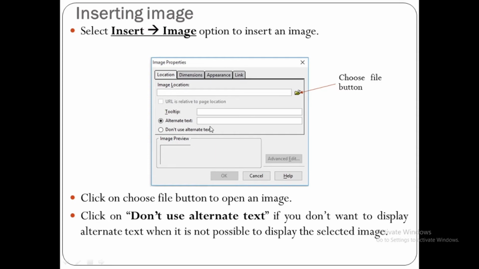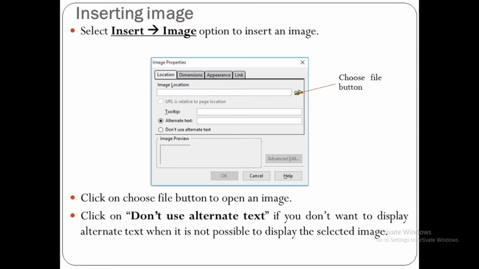Inside alternate text, you can write some information, and that is useful when browser is not able to display the image. Whatever image we have selected, if browser is not able to display the image, then it will display alternate text in place of image.